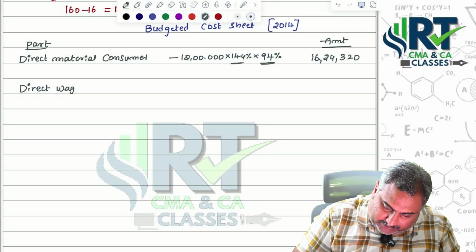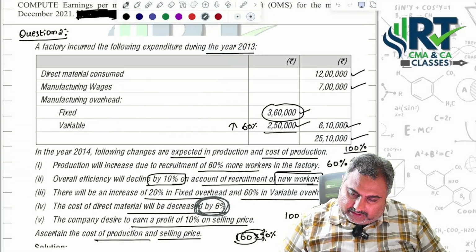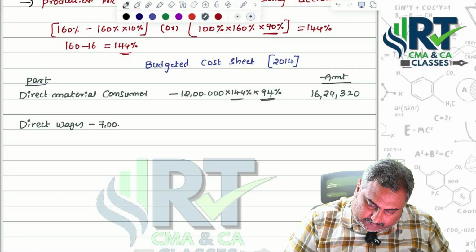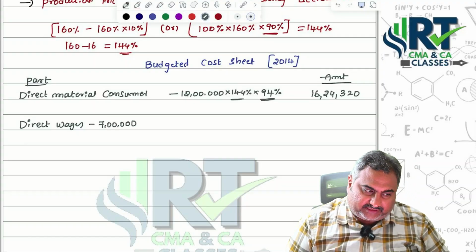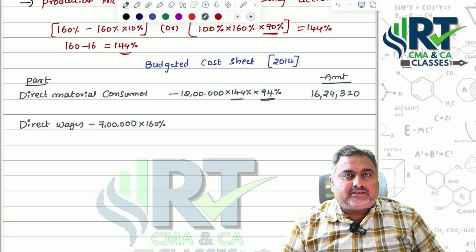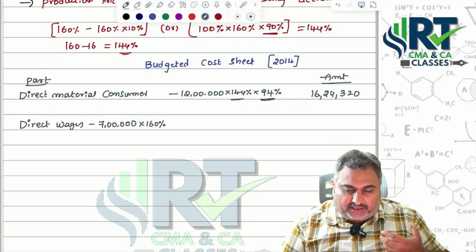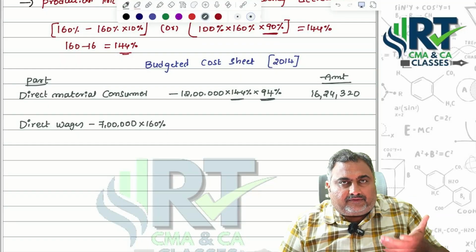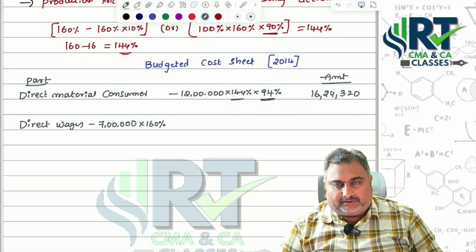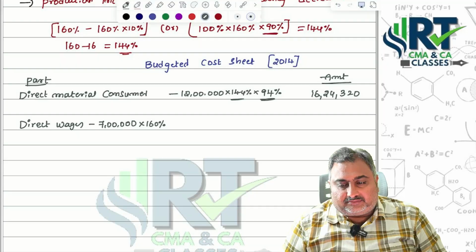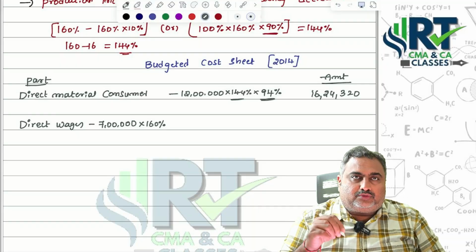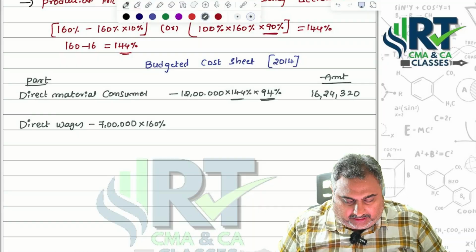Direct wages. How much given, Nana? 7 lakhs. So 7 lakhs into, here don't make silly mistakes, into 160%. Sir, from the production point of view, from the material point of view, because of efficiency, we are able to deliver to the extent of 144%. Because of consumption only, we are able to increase our production by 44%. To that extent only I am able to consume my material.